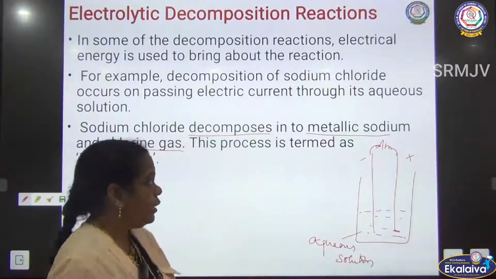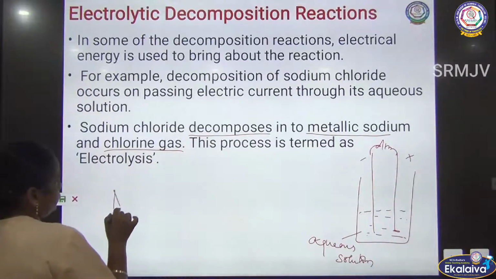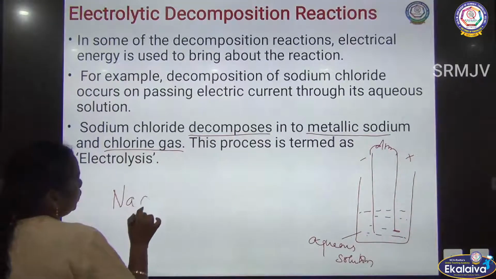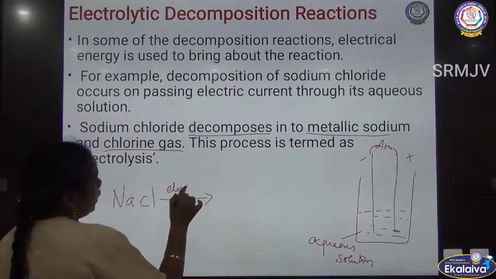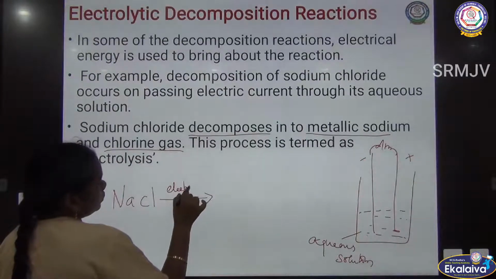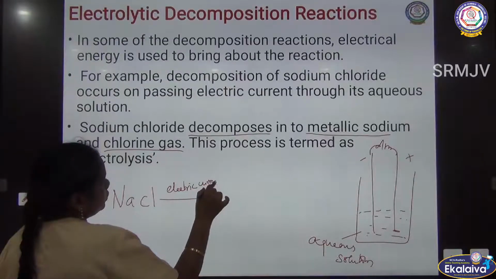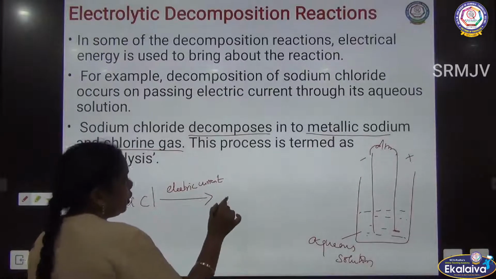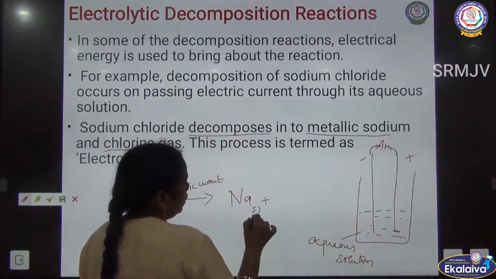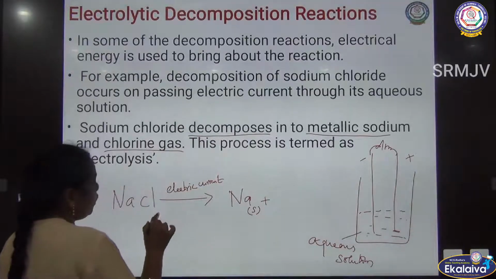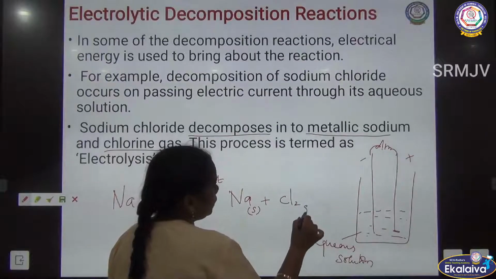Understand? Now you see the reaction: the sodium chloride is going to decompose under electric current. It is going to decompose into metallic sodium and chlorine gas.